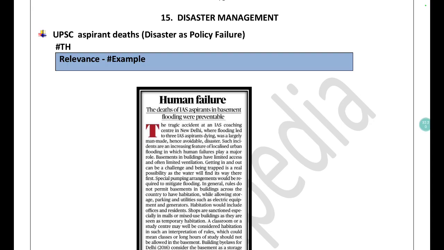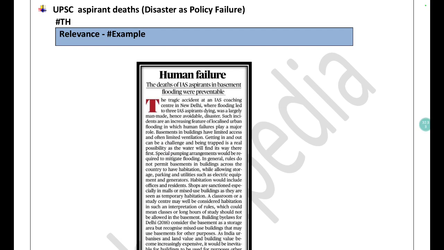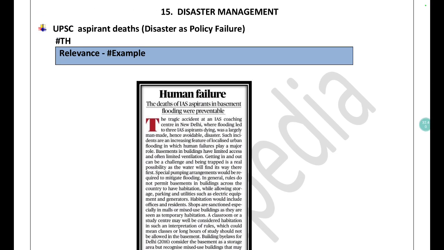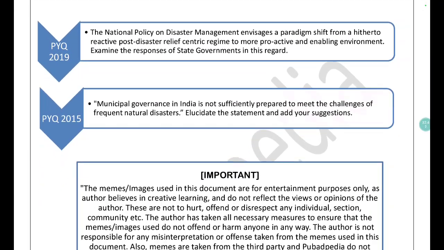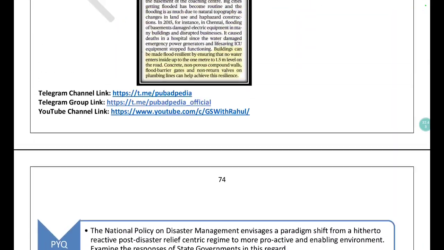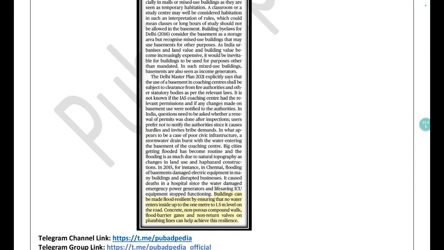Similarly, disaster as a policy failure. Disaster is natural as well as man-made. When it comes to man-made disaster, these are linked with policy failure, because what happened is that because of the lack of policy, people used to suffer and face the challenges of disaster. These are the things that you need to understand. In this way, you will be able to analyze the important articles.